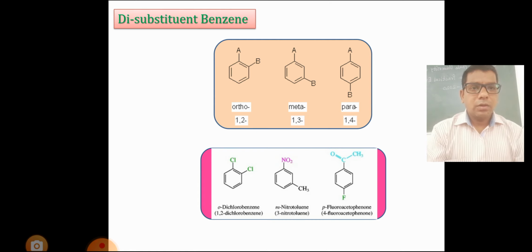Example: if chlorine groups are attached at the 1 and 2 positions of the benzene ring, then it is known as orthodichlorobenzene. If at the 1 and 3 positions, then it is known as meta. Second example is meta-nitrotoluene. Third example is the para position, 1 and 4 position, known as para-fluoroacetophenone.